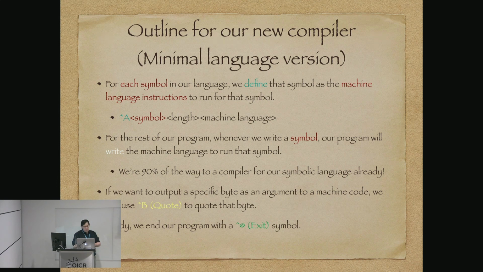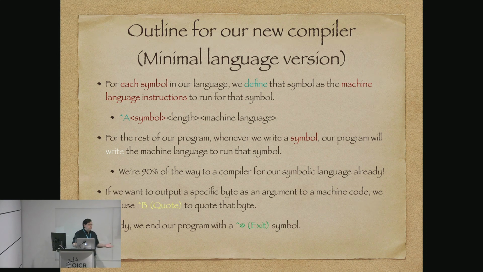And then for the rest of our program, whenever we write a symbol, our program is going to be smart enough to know, hey, that's what I output for this. So we are 90% of the way to writing our bytecode compiler right now, because once I say define symbol open squiggle as start a loop, everywhere I write start a loop, it will put down the code that starts a loop. Wherever I put down code for end a loop, we'll have end a loop.